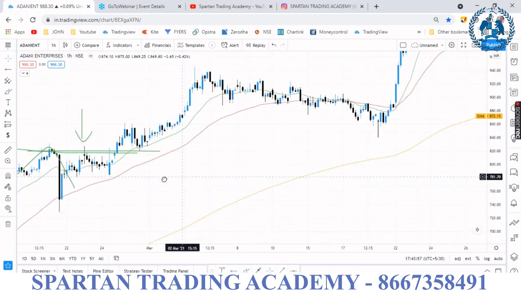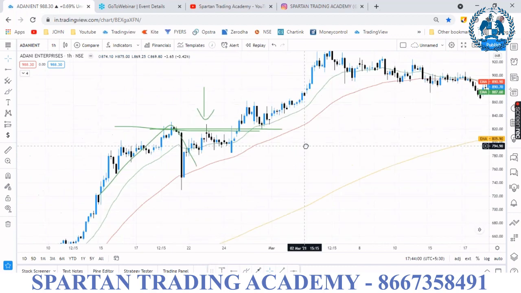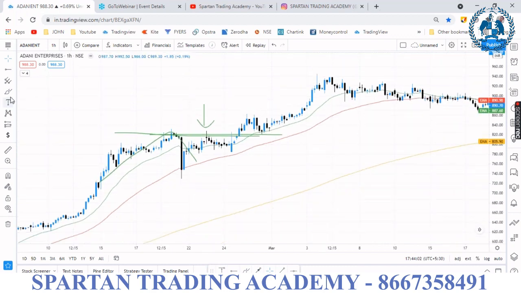When do you need to take the exit, where's your SL? Just below 50, put your SL. Few persons are using a 20 moving average for the SL. Damn sure it will hit your SL and move in the same direction. For the EMA strategy, just use 50 as a SL.